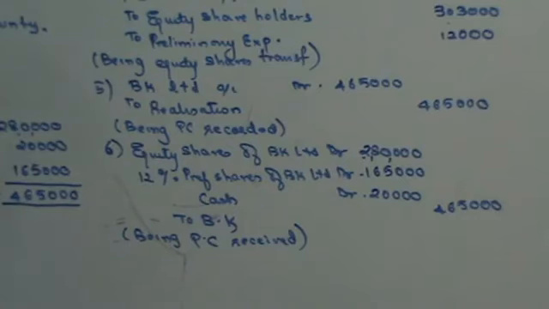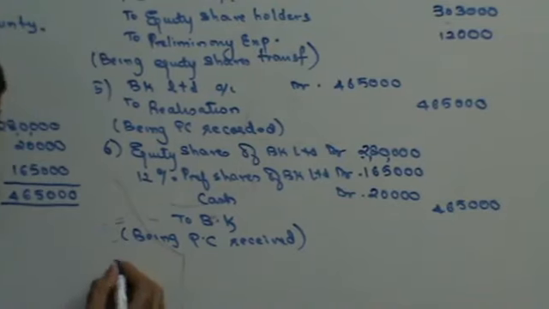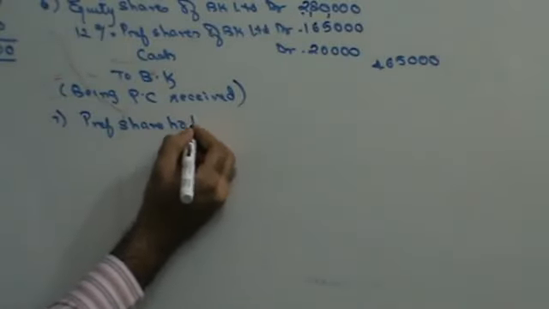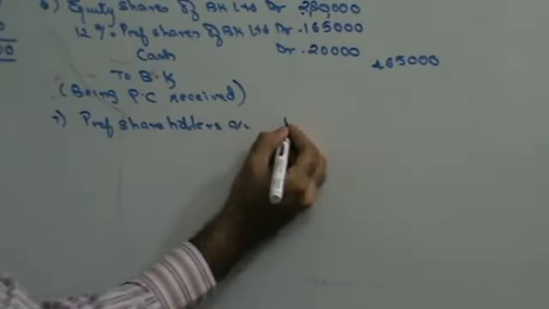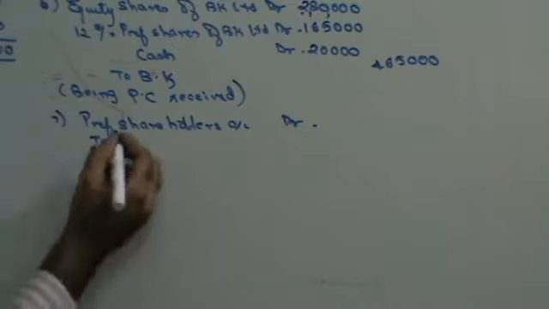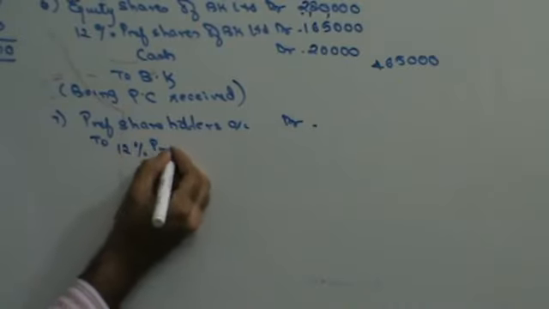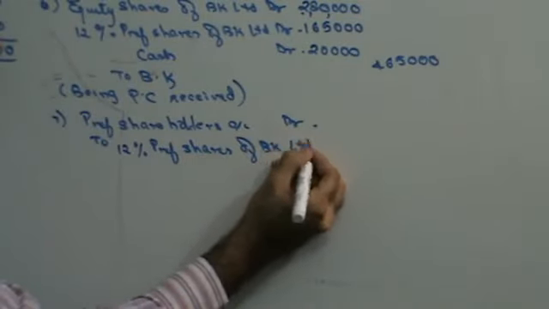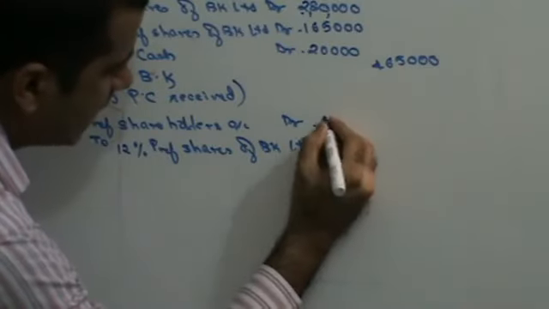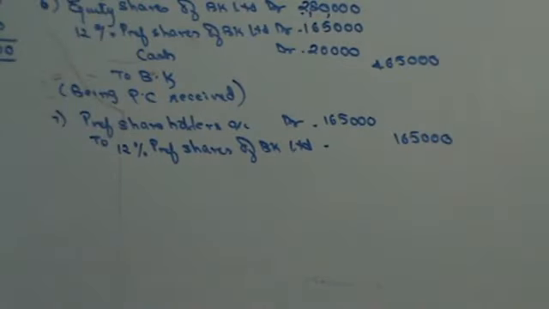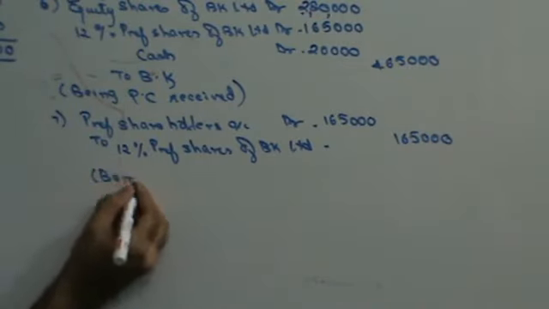Once you have received the PC, start payment. First you will pay the preference shareholders. Preference shareholders account debit to 12% preference shares of BK Limited. They are going to be paid 1,65,000. That's the number of shares that you receive. The preference shareholders paid.